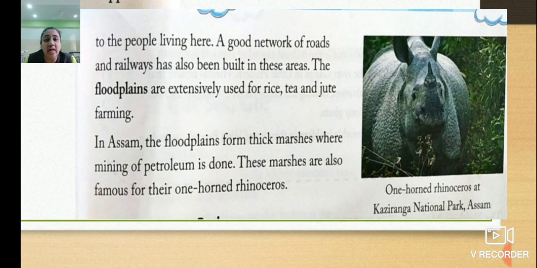Floodplains means in that area most of the time there is flood. So in this area, marshes, mining of petroleum is also done. Mining means deep digging inside the ground, and there you will get the petroleum. So this is done in this area, and these marshes are also famous for their one-horned rhinoceros. In the picture you can see that animal, which is having only one horn. Kaziranga National Park, Assam.